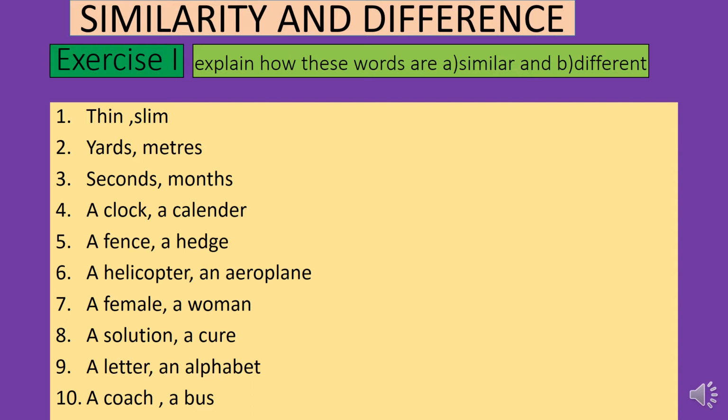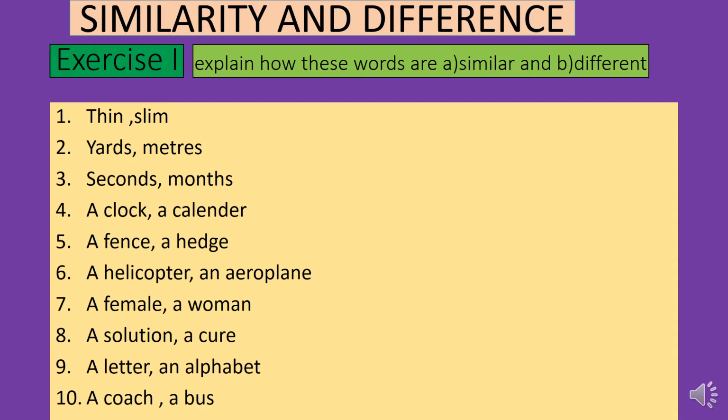So are these words similar or different? Some are similar in meaning, some are different.